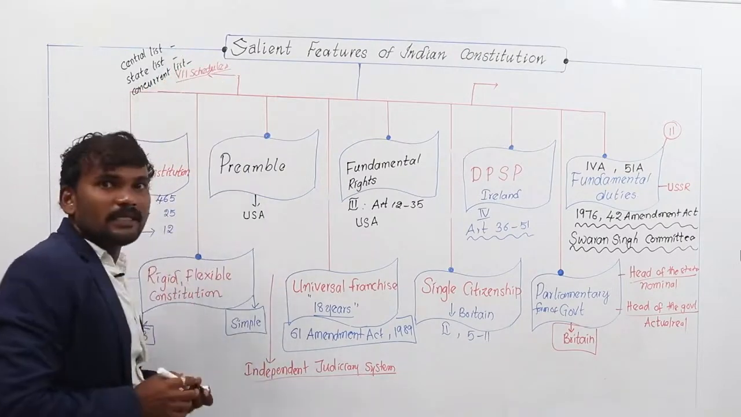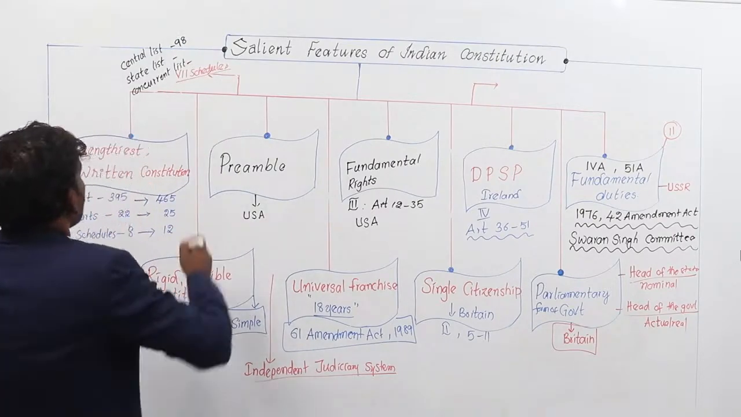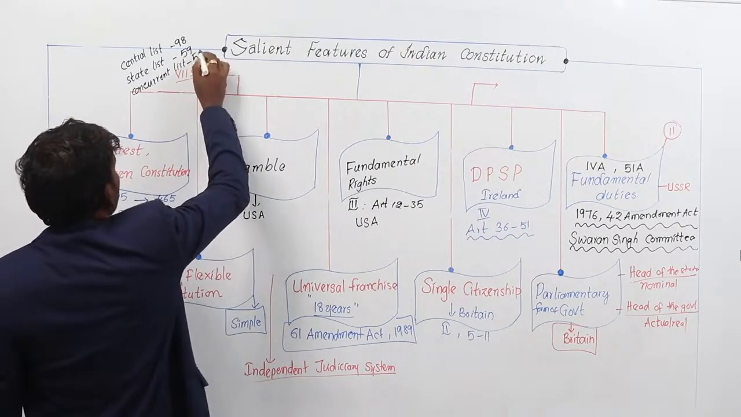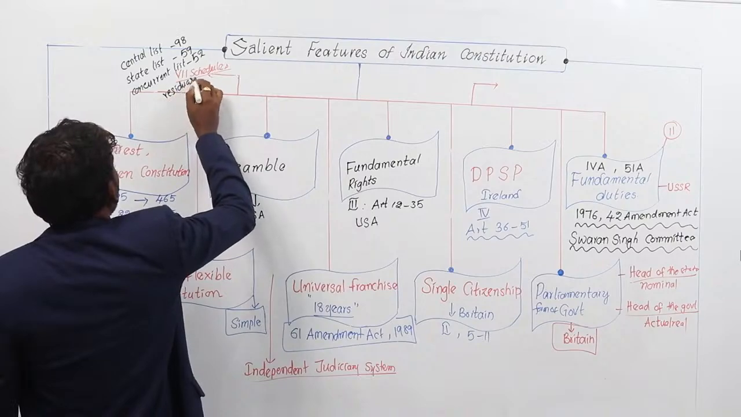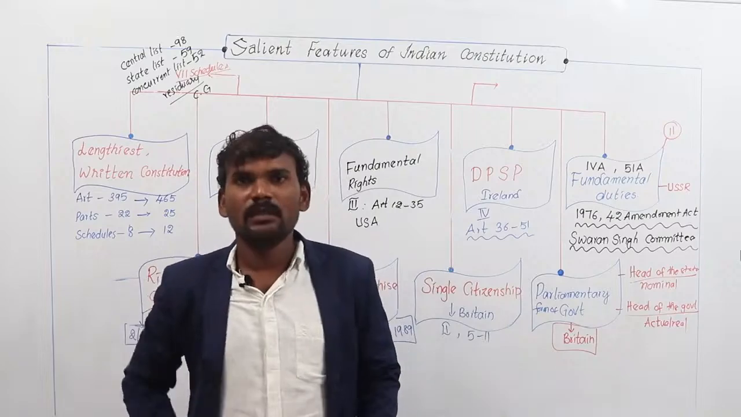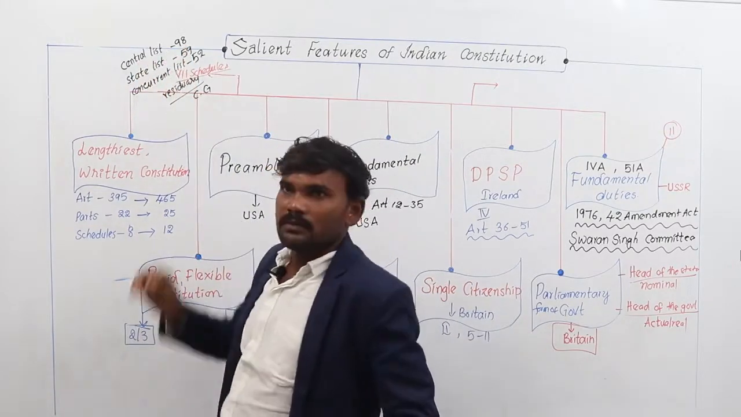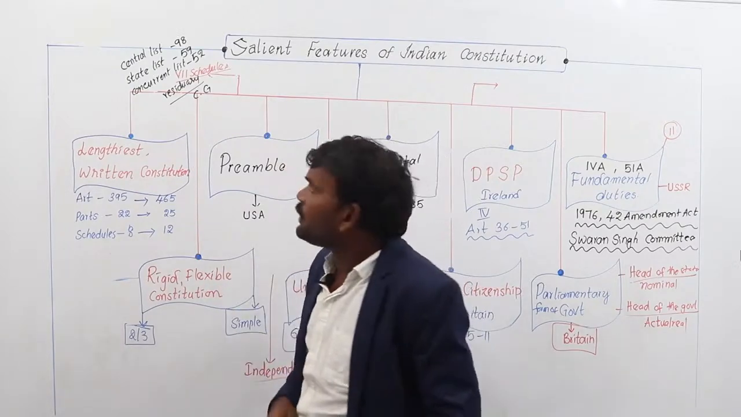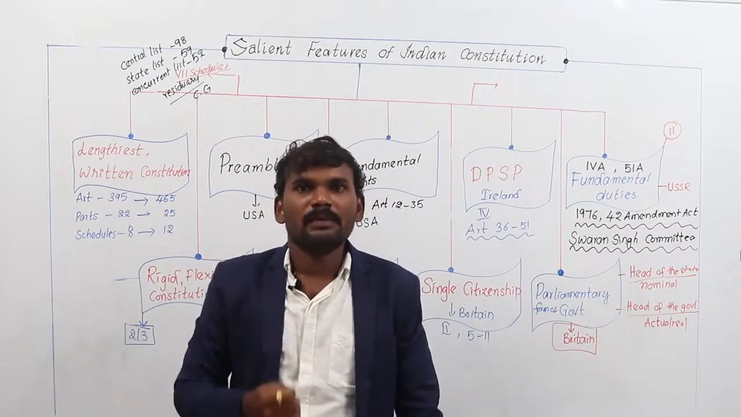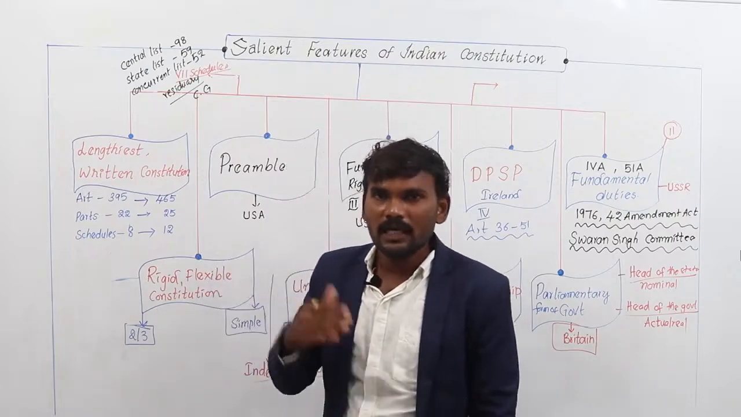Right now, the central list consists of 98 items, the state list consists of 59 items, and the concurrent list consists of 52 items, and the residuary powers are vested in the central government. So, as per the 7th Schedule, the powers are distributed in three types of list. The central list consists of 98 items, so 98 powers are given to the central government. Those are currency, banking, insurance, RBI, foreign affairs, defense affairs, science and technology. Such things are given to the central government.